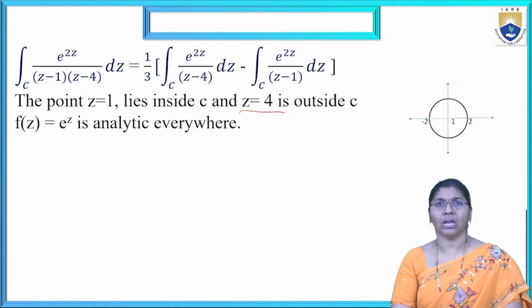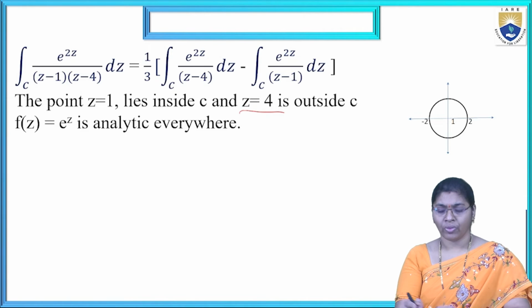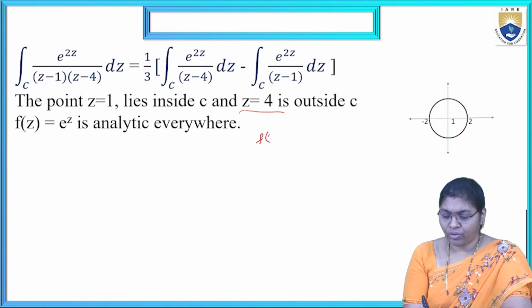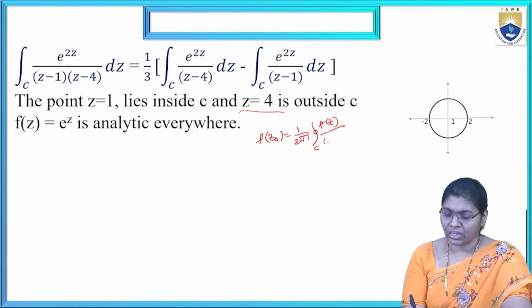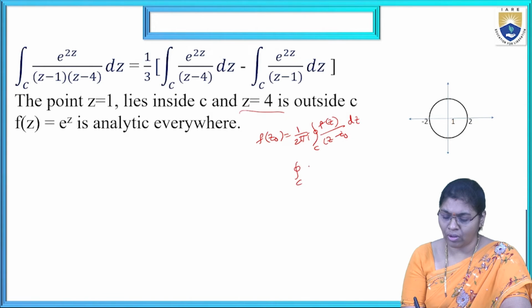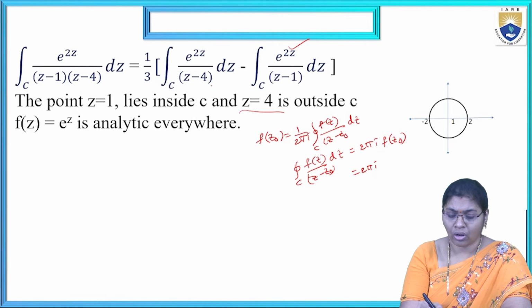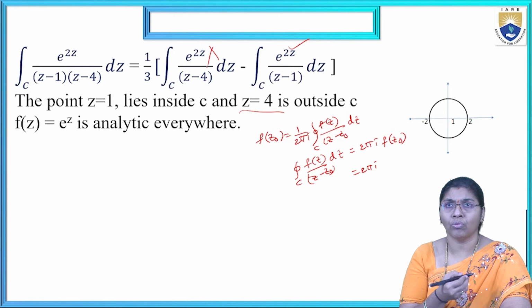We apply only the formula: f of z naught equals 1 by 2 pi I integral over C of f of z by z minus z naught dz. That is, the integral over C of f of z by z minus z naught dz equals 2 pi I into f of z naught. We get this solution only for this one, not for the other, which is 0.